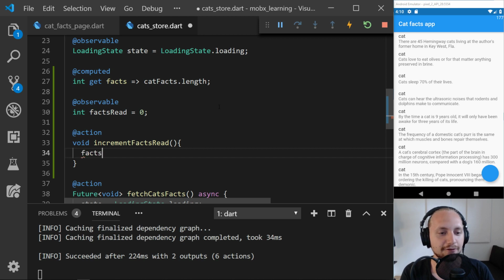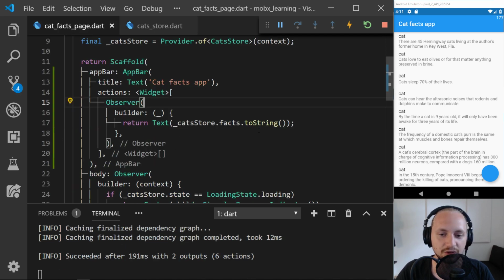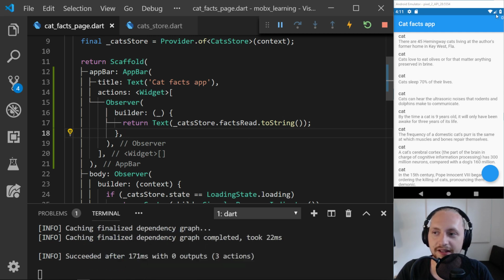And we can just take the facts read and increment that. So now we have an observable and also an increment facts read. So instead of taking this one, we can take facts read, and that will be 0 to begin with.